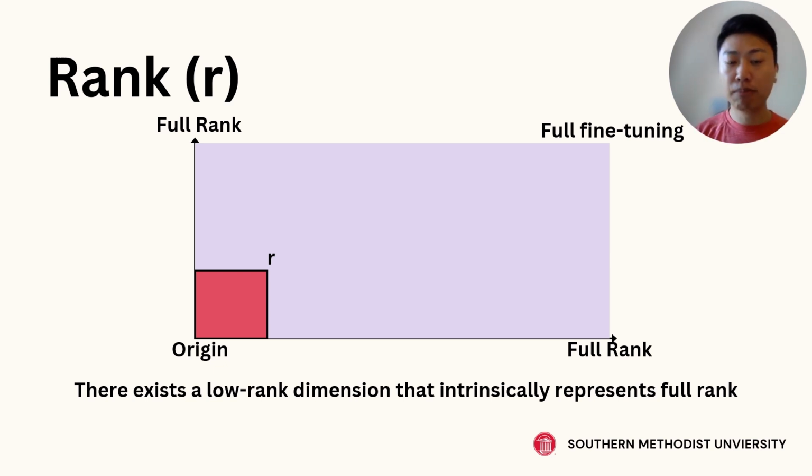That's what the LoRA paper was talking about: there exists a lower rank dimension R that can intrinsically represent the full rank. Therefore, we don't need to fine-tune the full size. We just need to find a lower rank R that can be representative, so that we only train a small percentage of the original weights.